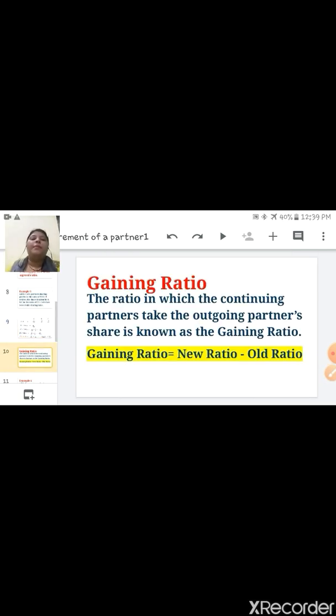Now we will learn about gaining ratio. Gaining ratio means the ratio in which the continuing partners take the outgoing partner's share. The formula for gaining ratio is new ratio minus old ratio, just the opposite of the sacrificing ratio formula. If you know the new ratio and the old ratio is already given, subtract and find out the gaining ratio.